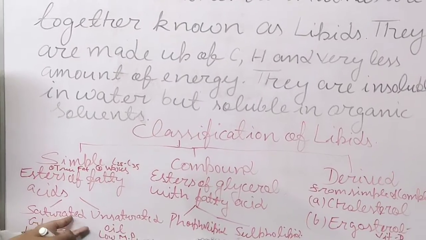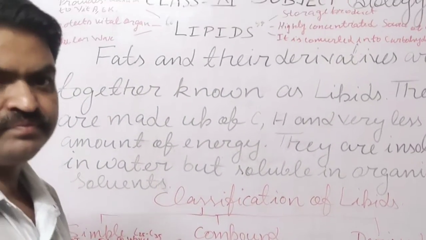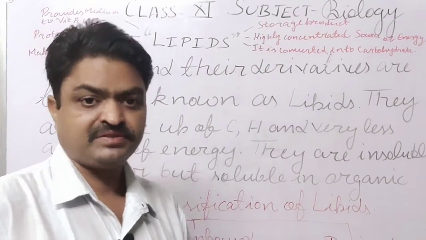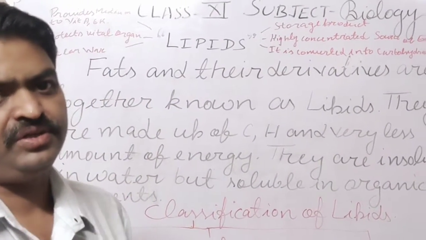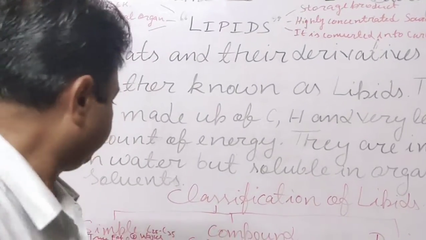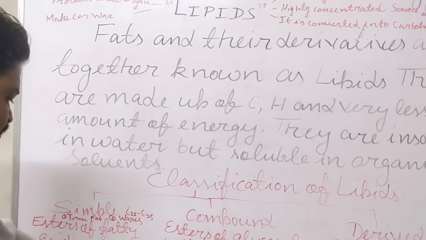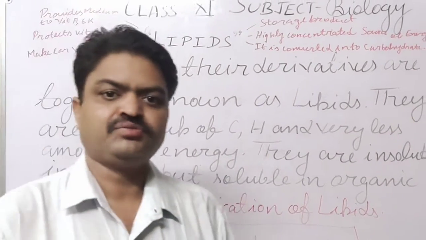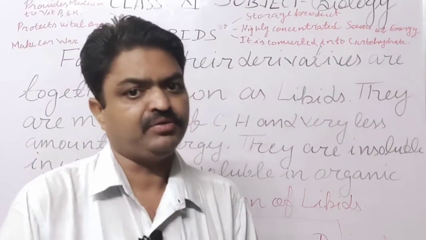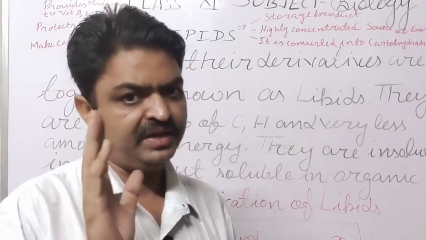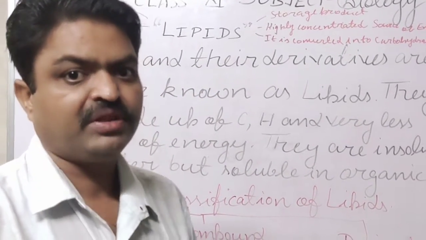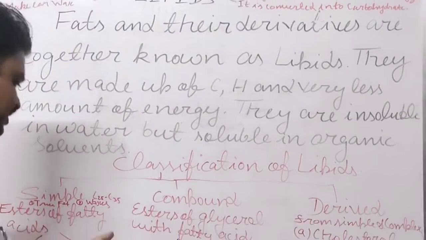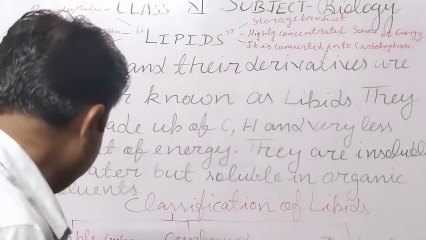There are two types of simple lipids: saturated and unsaturated. An example of saturated is ghee. Ghee is an example of saturated fatty acid, and vegetable oils are examples of unsaturated fatty acid.